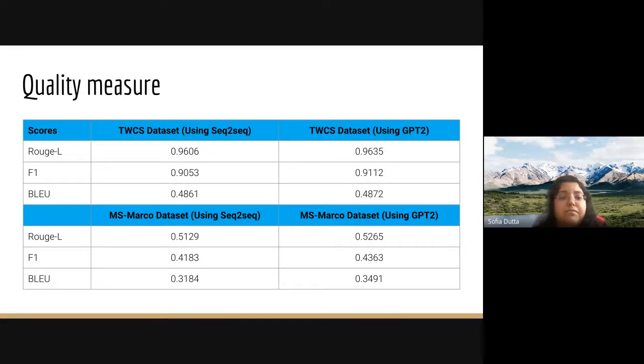The result here shows the quality measures for the two datasets that I used in my project. We see my model does a better job on the TWCS dataset than the MS MARCO dataset. With GPT-2, we observed a marginal improvement in quality measures. The improvement is not significant because GPT-2 needs powerful GPUs and Google's cloud service gave me limited resources. Each epoch of this training was taking about 4 hours, so my session would always time out after 4 epochs.